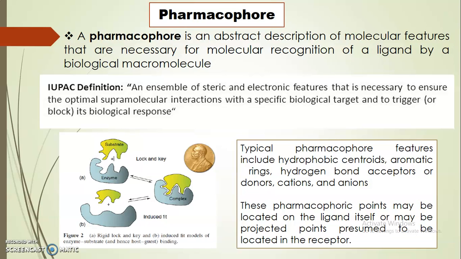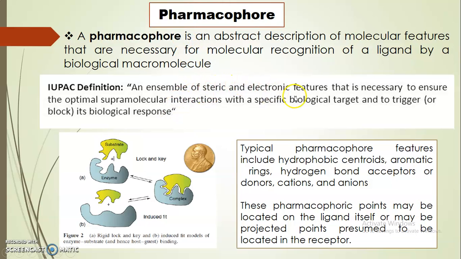To recognize drugs, there should be some features for that. The study of the abstract description of features necessary for molecular recognition of this drug is called pharmacophore.